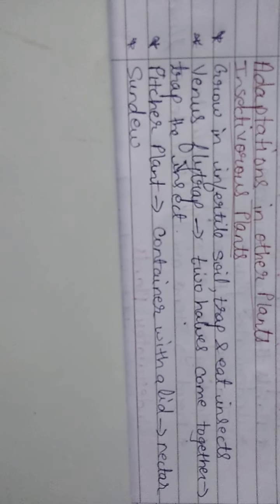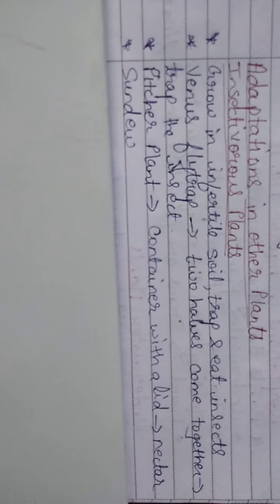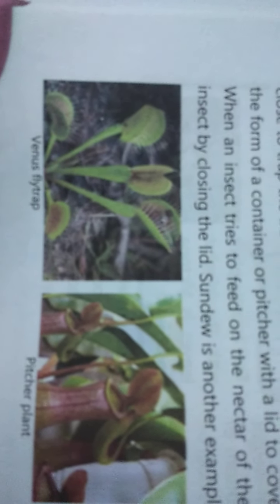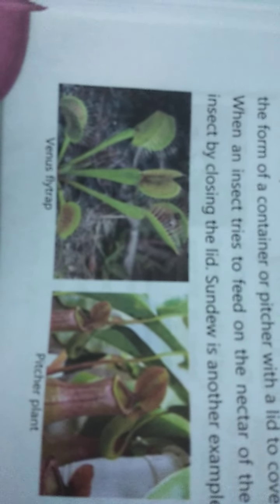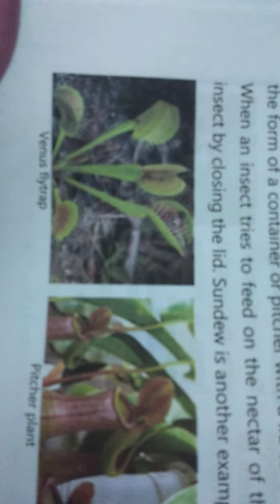The first example is Venus flytrap. Venus flytrap is an insectivorous plant in which the leaf is folded into two halves. Let us see, this is Venus flytrap. Can you see the picture there? The leaves of the Venus flytrap have two halves, folded.